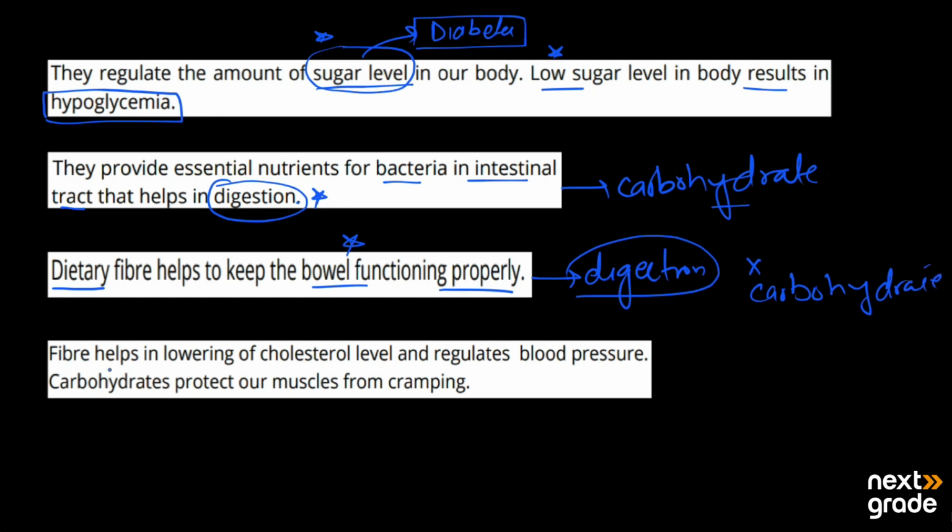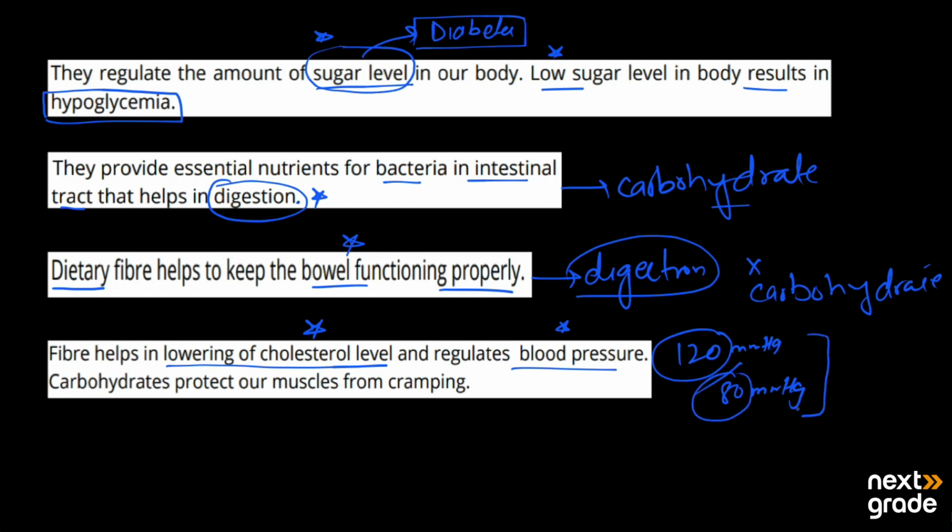The fiber also helps in lowering the cholesterol level and also regulates the blood pressure, or BP. Controlled cholesterol is very important for our body's different functions. It also regulates the regular blood pressure, that is almost 120 millimeters of mercury to 80 millimeters of mercury. So 120 is the systolic pressure and 80 is the diastolic pressure. This is the normal range of BP required in human beings.